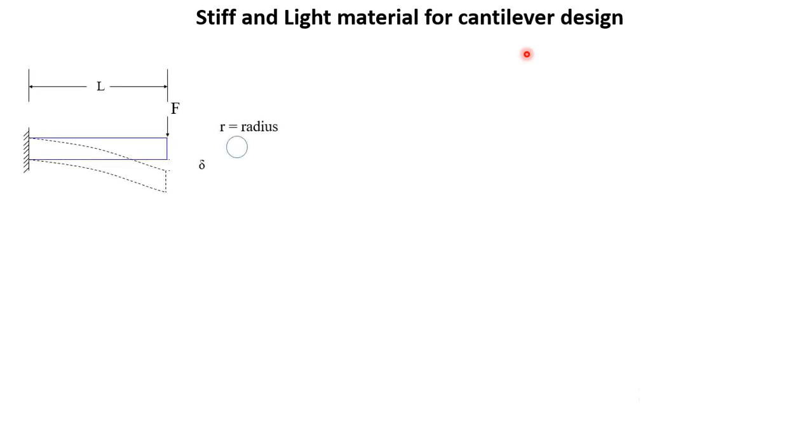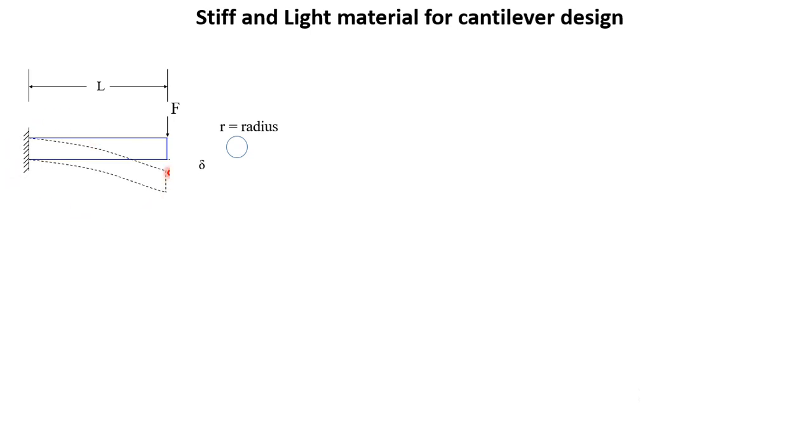find out what kind of theoretical analysis we should conduct to find such a material. Obviously, in engineering there are hundreds and thousands of materials available. Out of these materials, which materials should I use for cantilever design? And as you can see, many of the structures that we deal with in engineering do have cantilever type of design. A simple cantilever can be given by this figure.